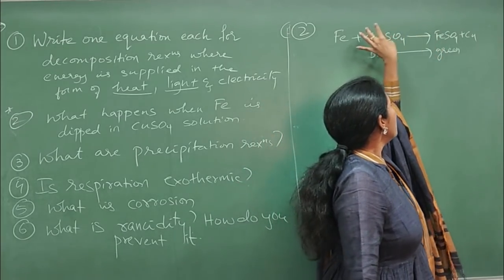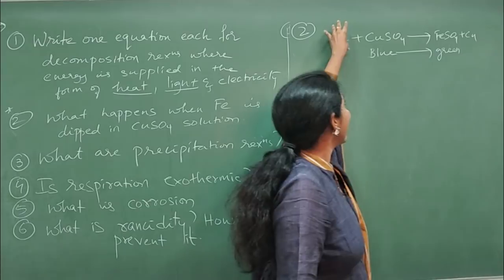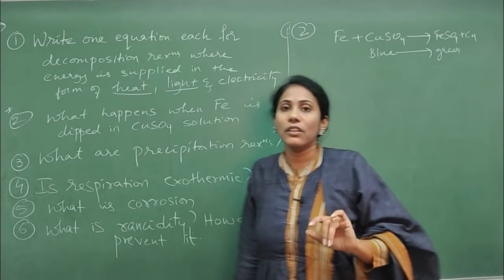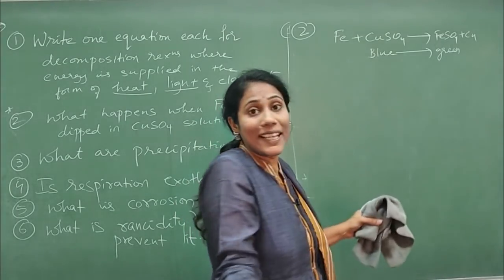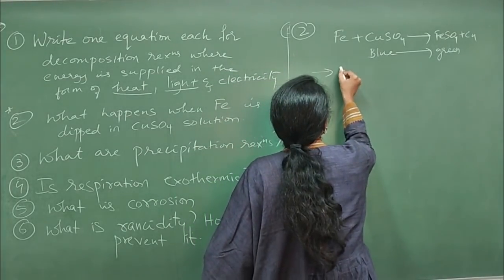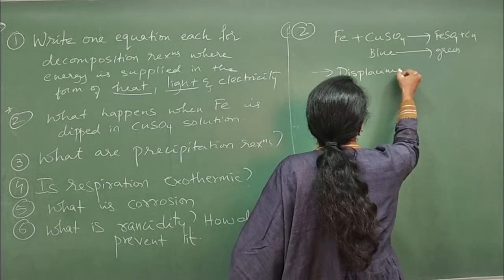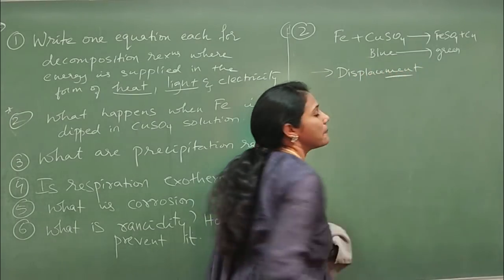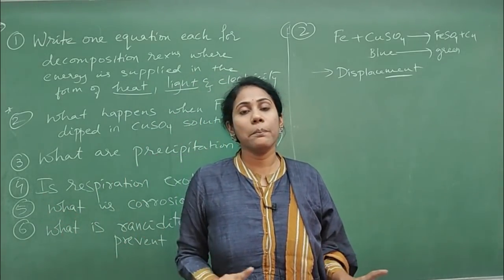What happens? Blue color changes to green and copper comes and deposits on iron. So what reaction is this? They'll ask you what type of chemical reaction this is. So you will have to write: this is a displacement reaction. This is called a displacement reaction. Okay, so displacement reactions are very important.